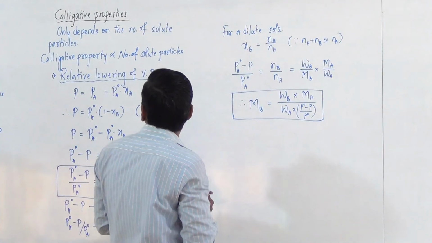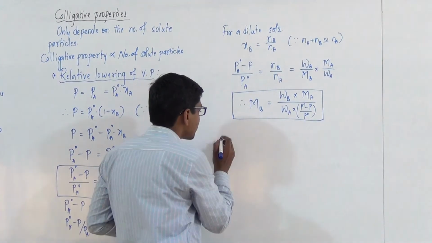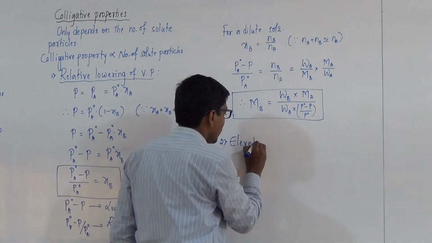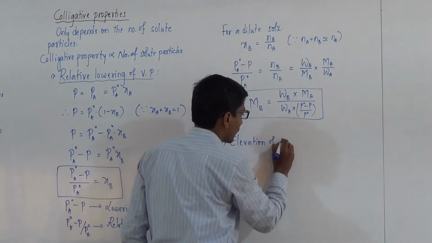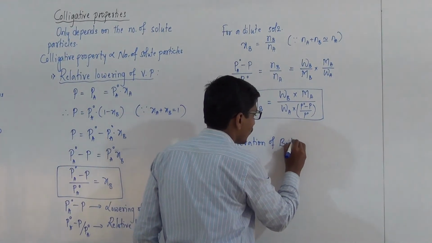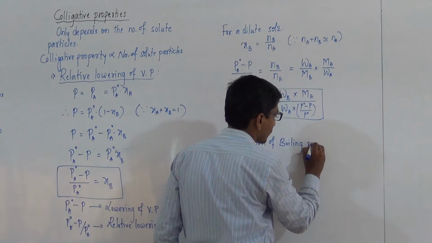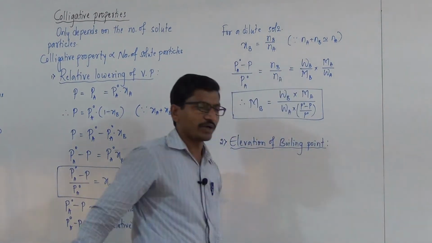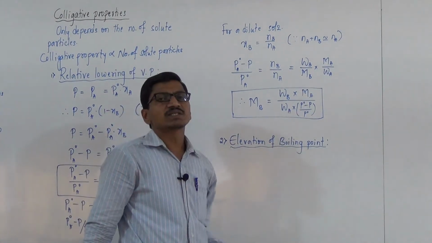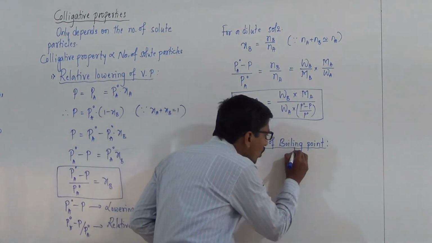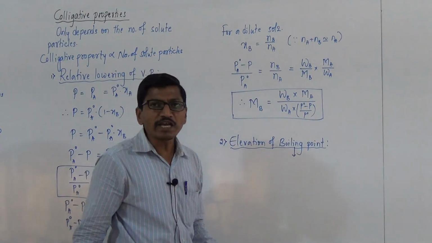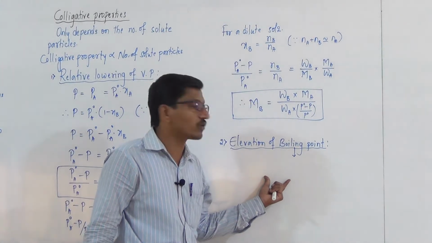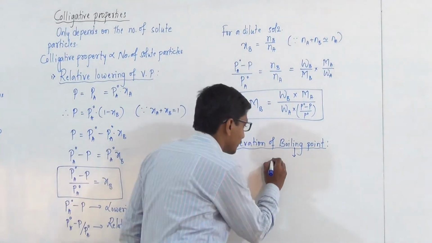Second colligative property is elevation of boiling point. Before going to discuss elevation of boiling point, what is boiling point? Boiling point is the temperature at which the vapor pressure of liquid becomes equal to atmospheric pressure.